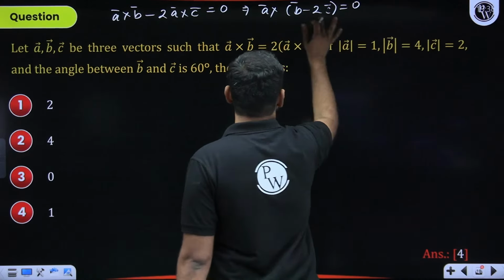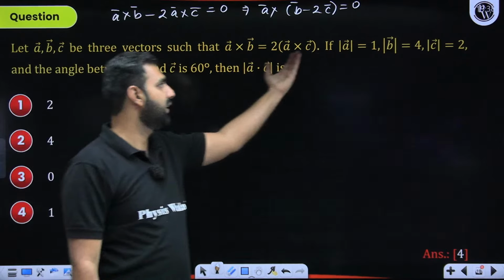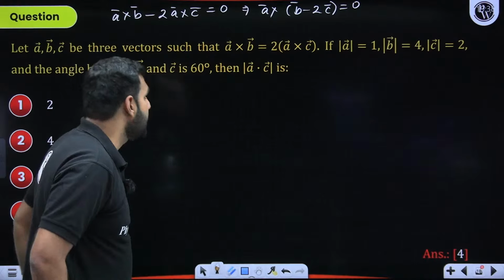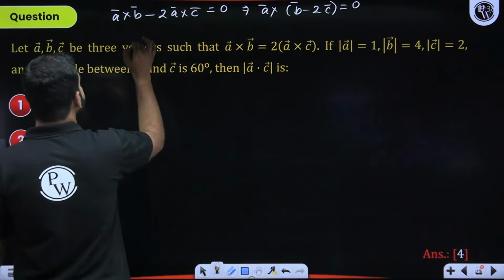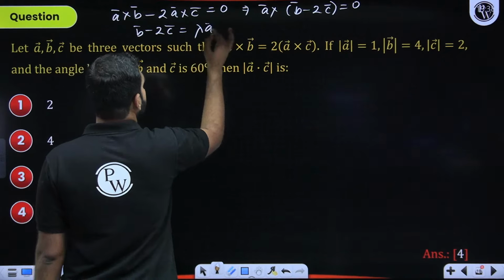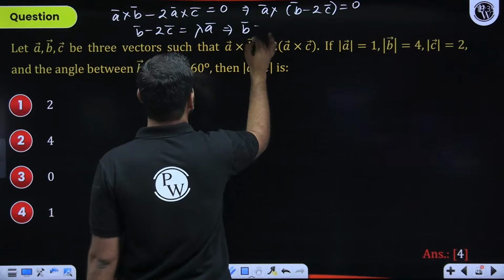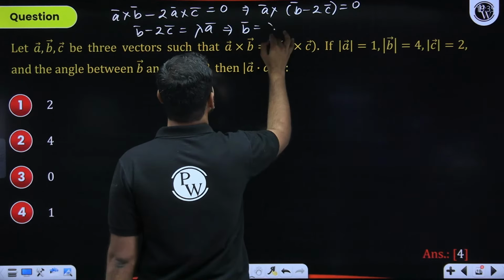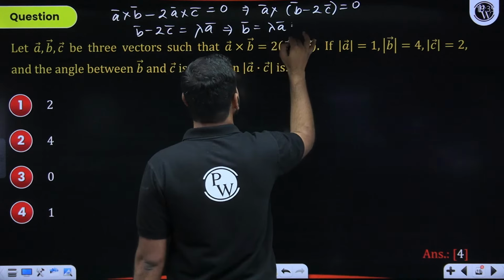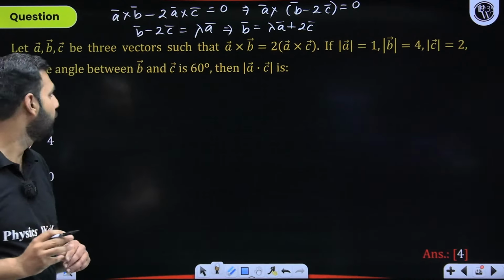So when cross of these two vectors is 0, which means they should be parallel because they are clearly non-zero. So if they are parallel, I'll say that here B minus 2C should be lambda times of vector A. With this, I can say that vector B should be equal to lambda A plus 2C. First of all, did you understand this particular part? Can I move ahead from here?